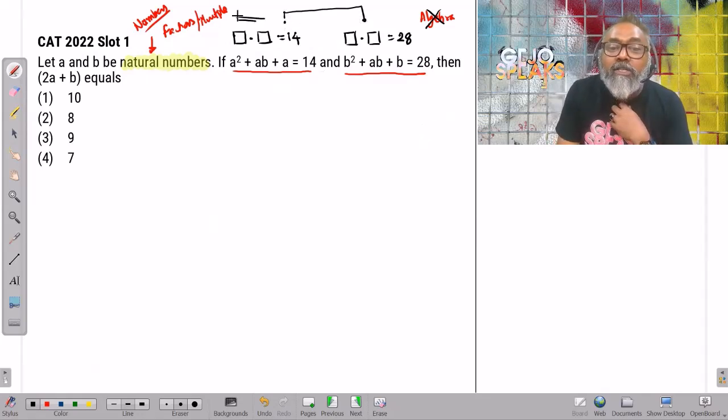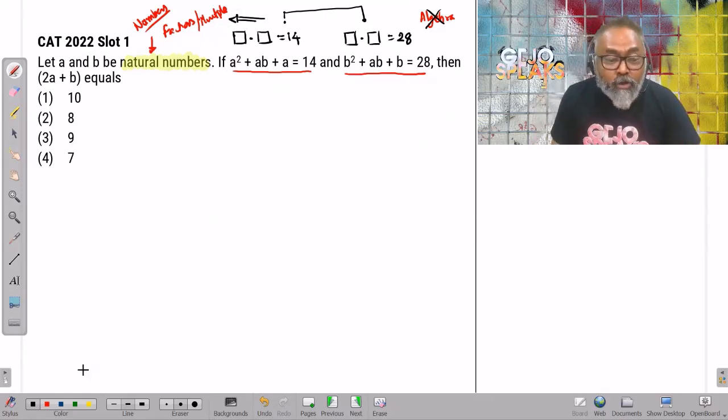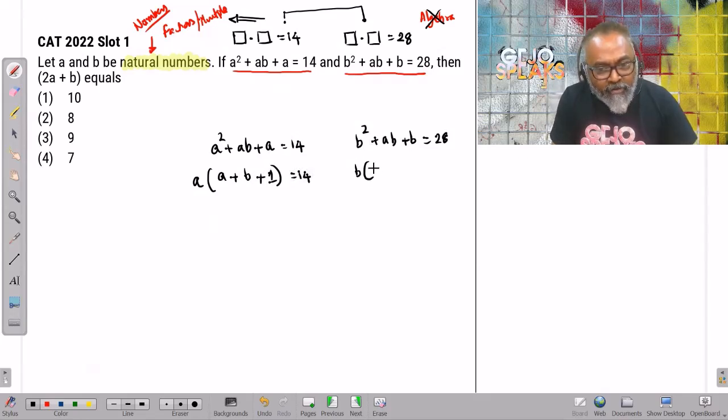Let's go toward this side and look at this question from the perspective of numbers, concept of numbers. So let's start writing those two values there. We have a squared plus ab plus a equals 14 and b squared plus ab plus b equals 28. I also notice it is very symmetrical. The point that I'm saying is if I take a out, from here we'll get a, what is left is b, and what is left is 1. That should be equal to 14. Now, if I take b out, what is left is b, and what is left is a plus 1.